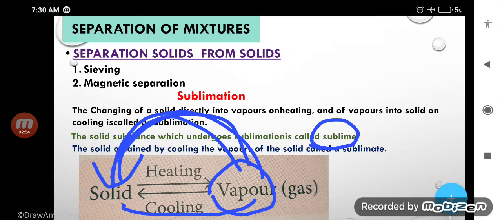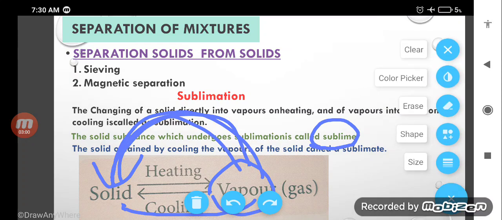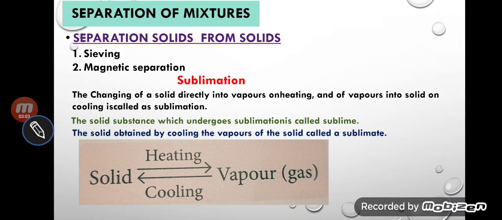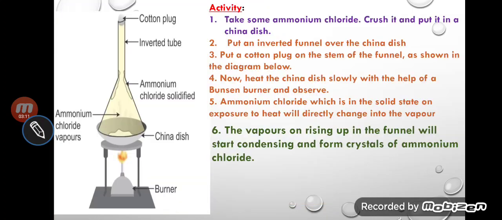The solid obtained by cooling of the vapor of the solid is called sublimate. It is very clear what a sublimate is.